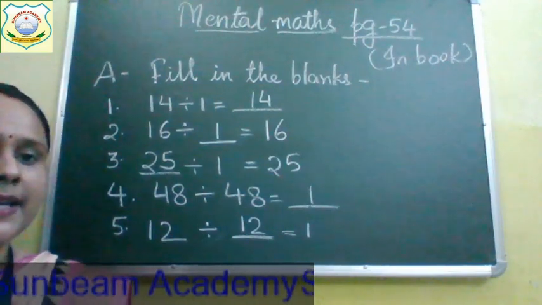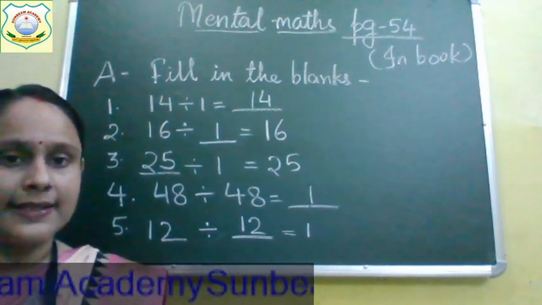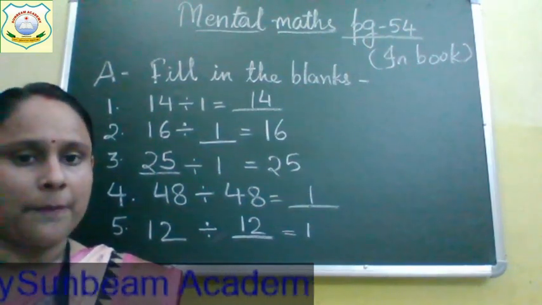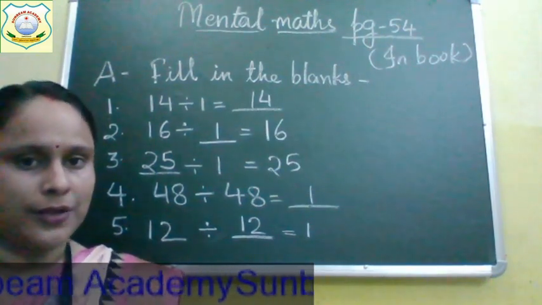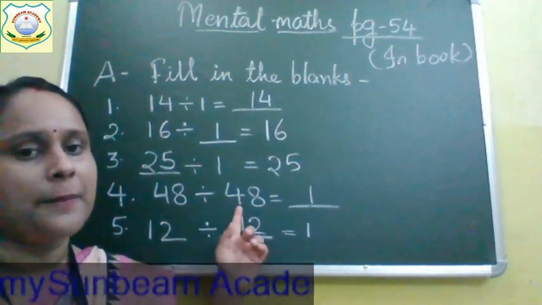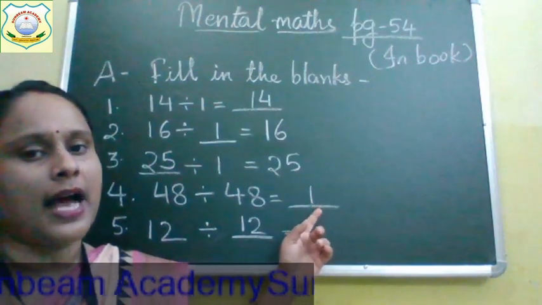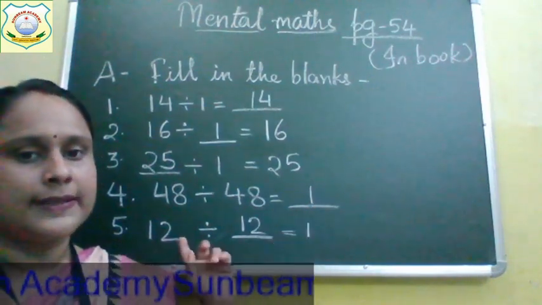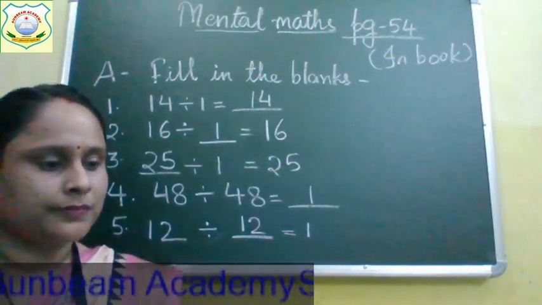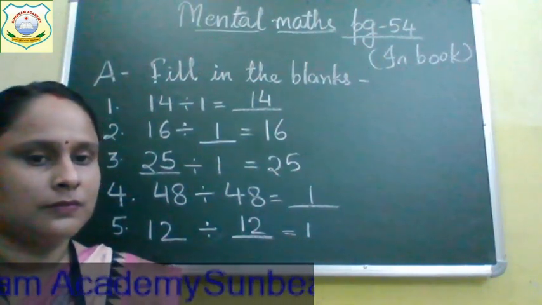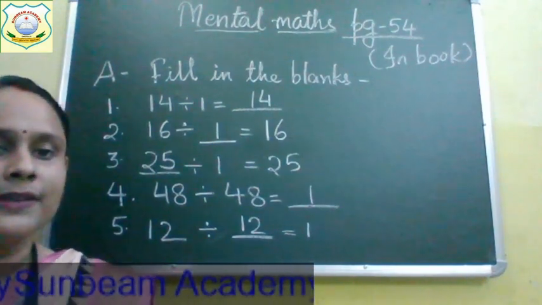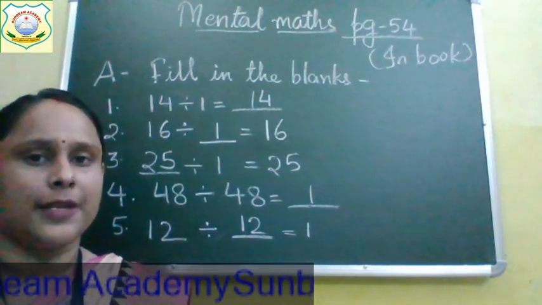When we divide any number with 1, the answer is the number itself. When we divide the same number, we get the answer 1. So this property is applied in these two questions where you can see the same numbers are being divided and we got the answer 1. Okay, now note down the answers in your book, everyone.